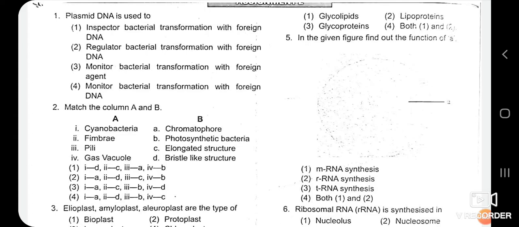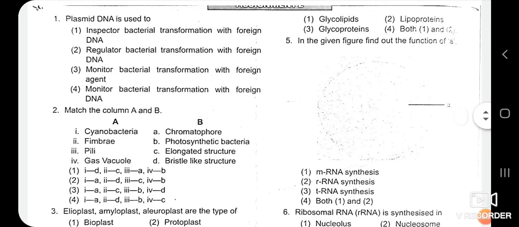Here on the screen you can observe the first MCQ: plasmid DNA is used to. First we have to think about what is meant by plasmid DNA. Plasmid DNA is the extra chromosomal DNA which is present in the bacterial cell. It is important for, we have also seen the function, but here 4 options are given.